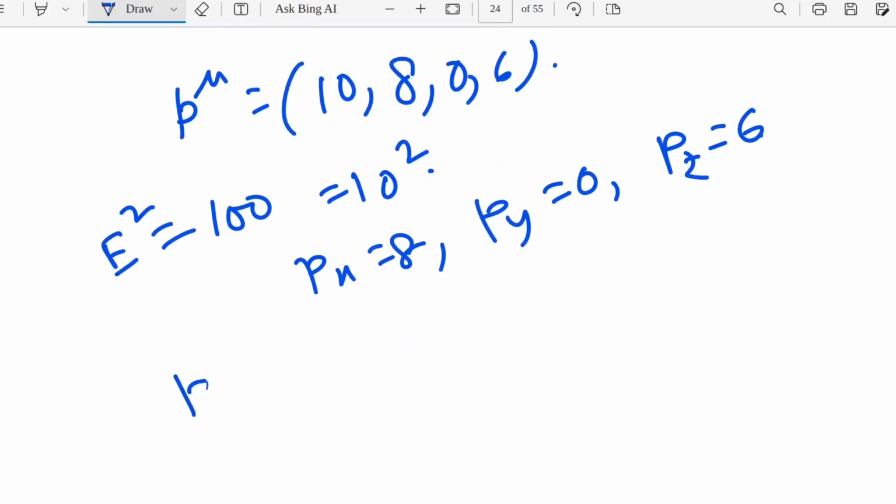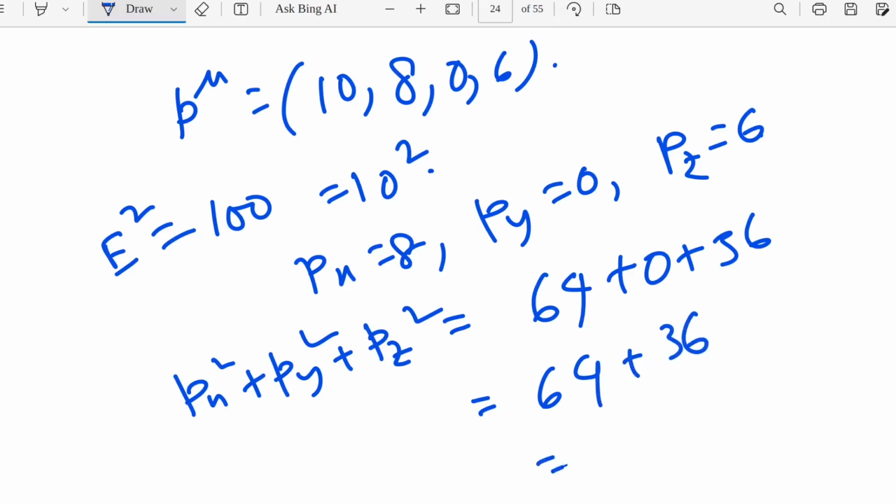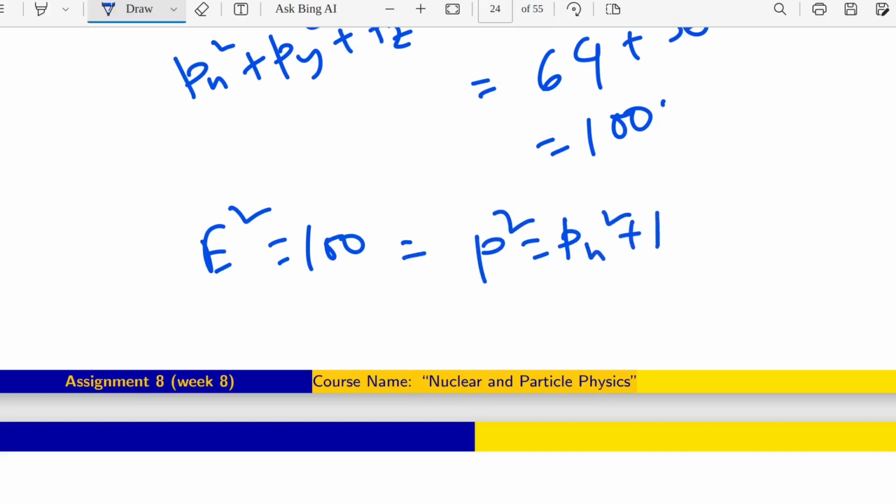Then what will be the value of Px square plus Py square plus Pz square? It will be 64 plus 0 plus 36, which will be 100. That means our E square is 100, which is nothing but equal to P square.